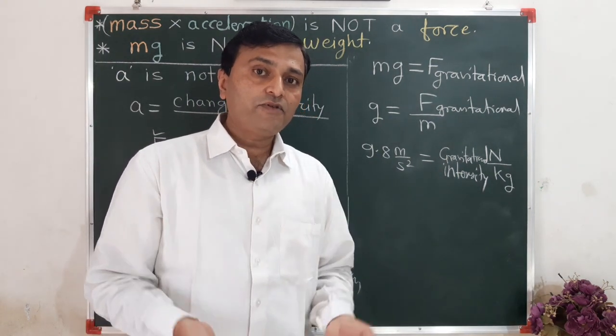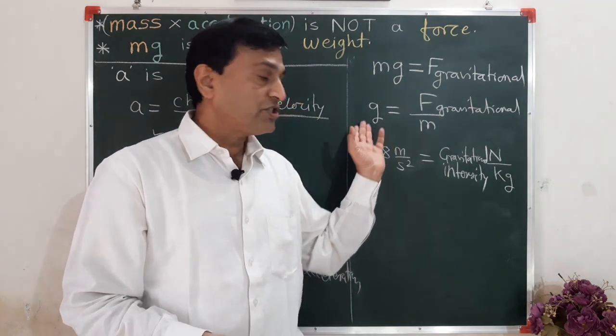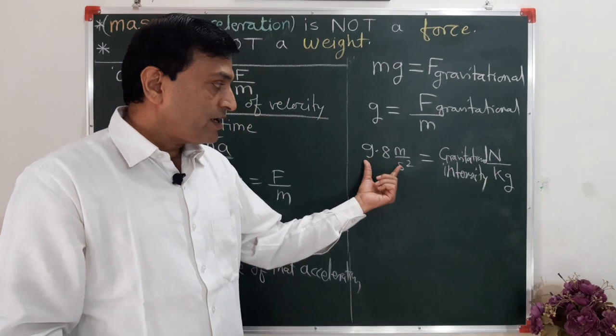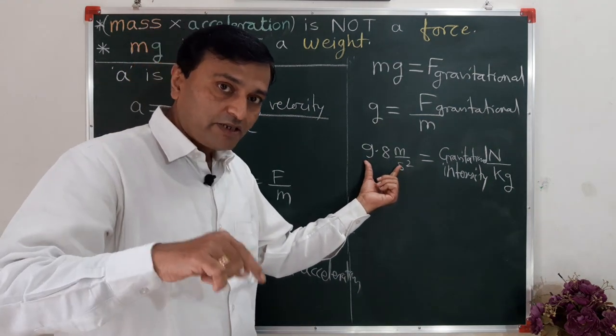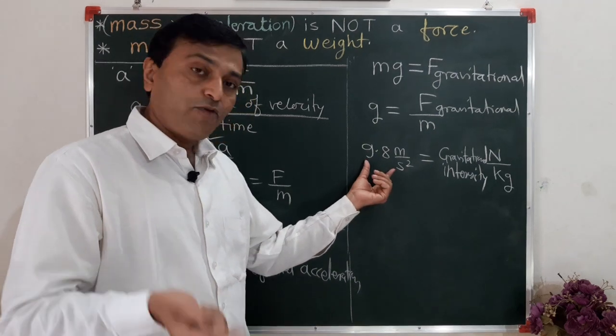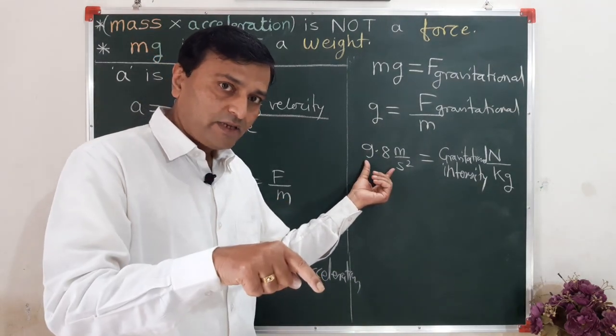And don't get confused that acceleration is F upon m, because this 9.8 meter per second square is for gravitation, I have taken the example of gravitation. This 9.8 is for earth, it is fixed on the earth surface.